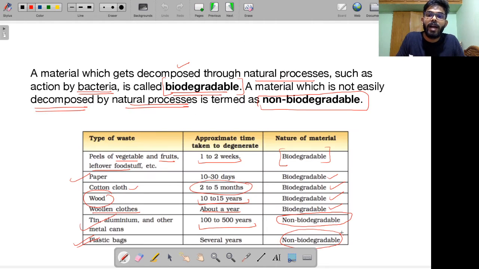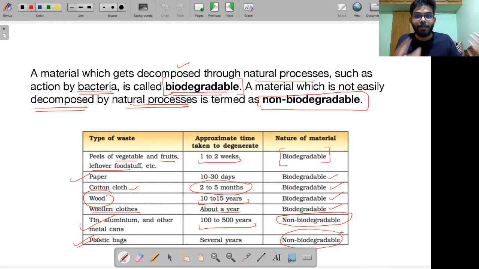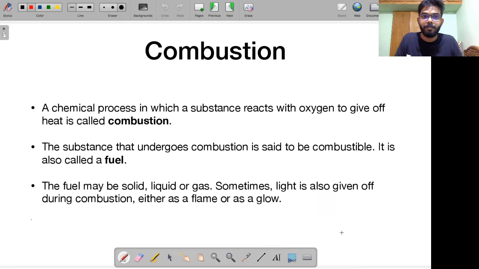Let's try to move ahead and talk about a concept called combustion. Alright, as you can see, this is a summary of the class 8 NCERT science textbook. So we are switching over different topics, over different concepts, over different chapters. Alright. Next, let's talk about this concept called combustion.